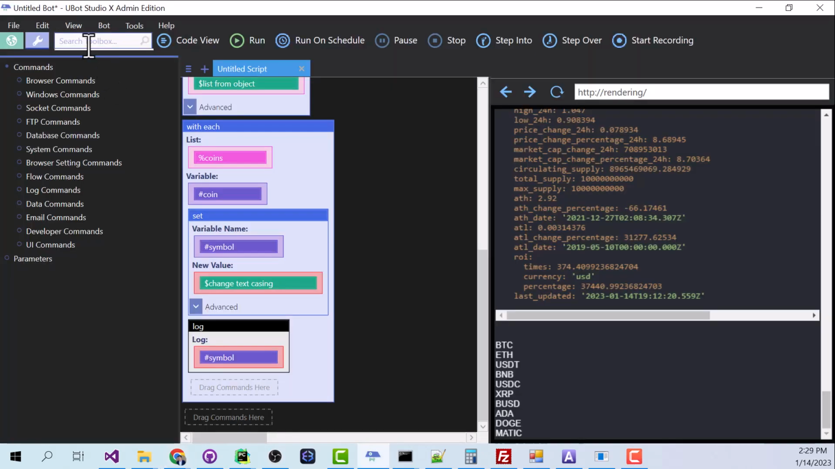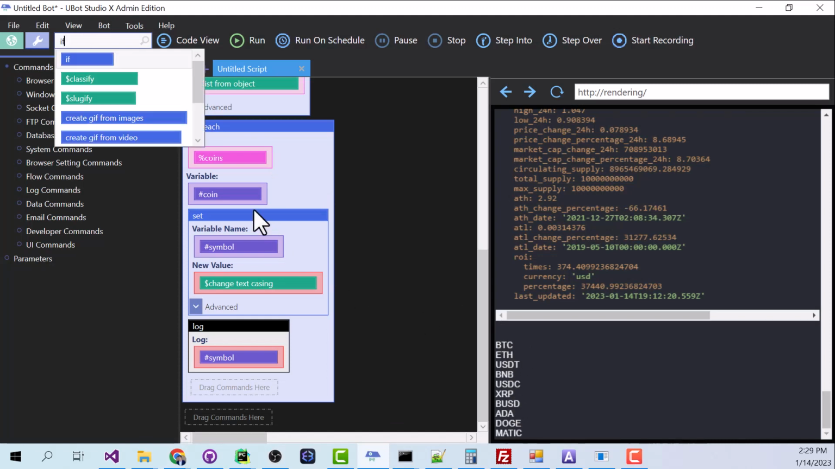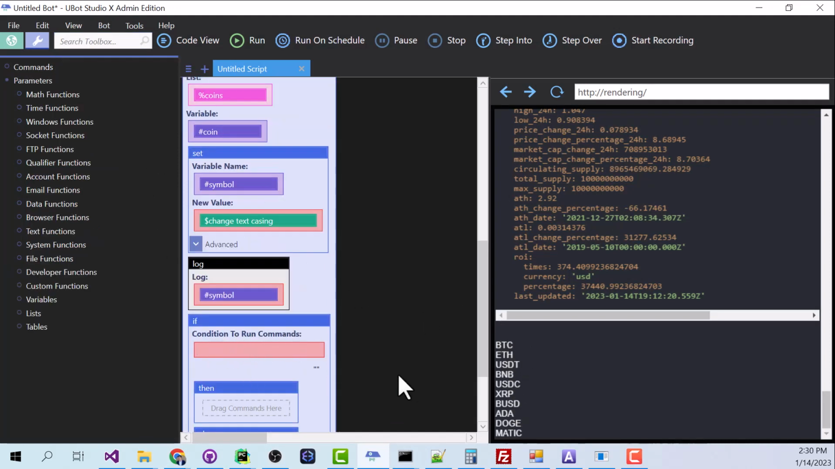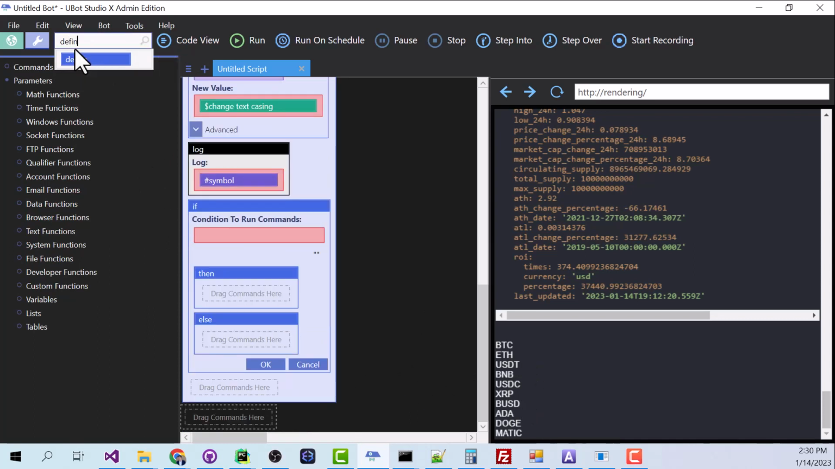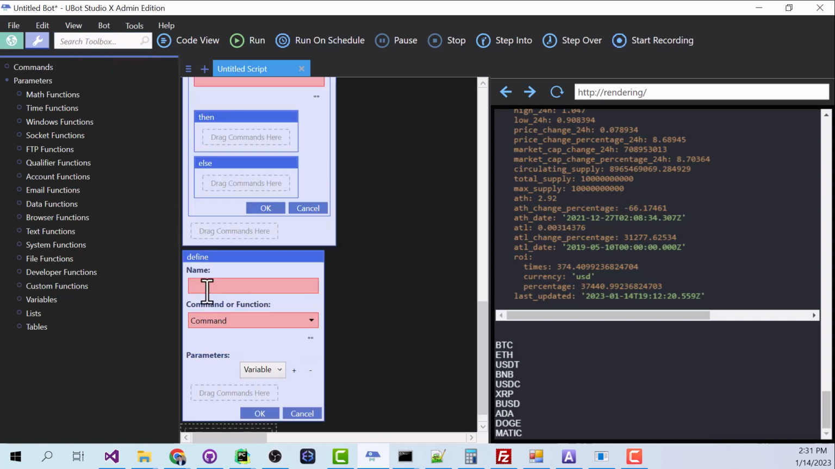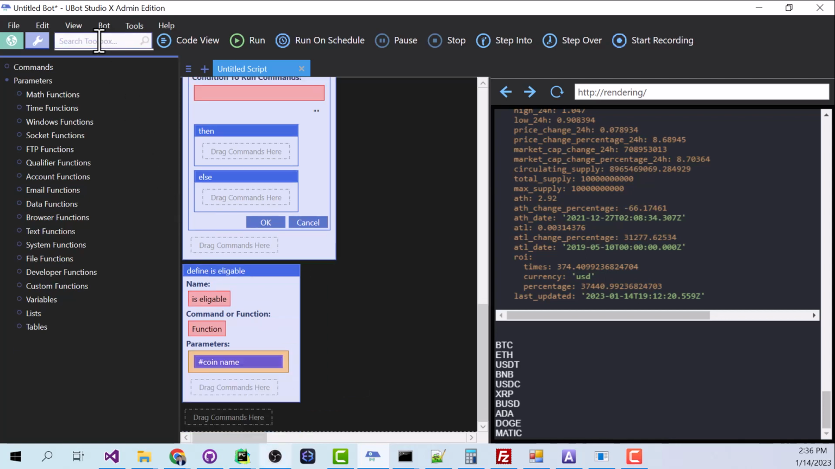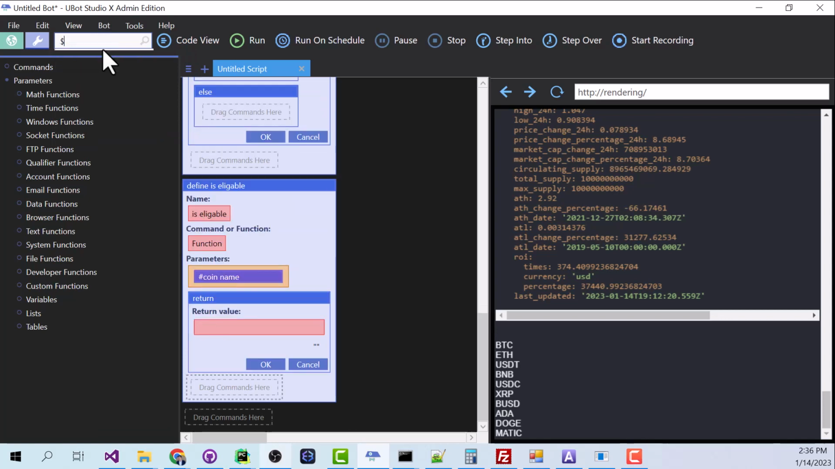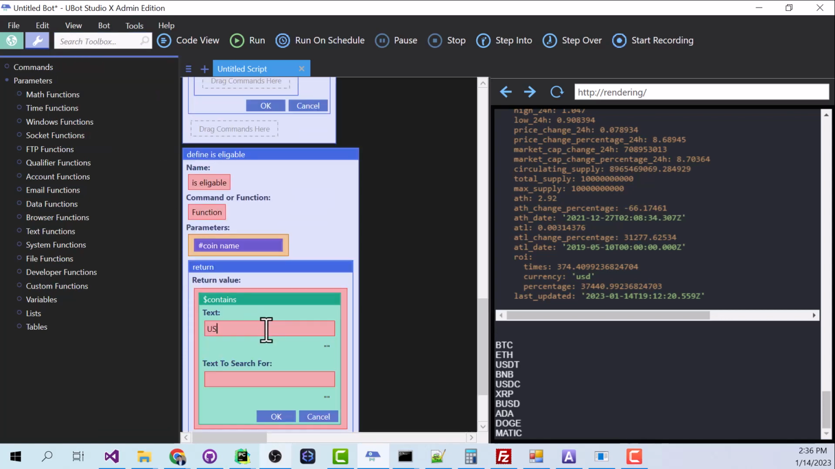All right, so I'm going to set up a filter so that we only look at coins that aren't any of those 4 coins. To do that, I'm going to say if, and here we need to determine whether or not it's one of those coins. To do that, I'm going to make a little helper function for myself. We're going to create a define command here, and we're going to call this isEligible. This is going to be a function, and we're going to have one parameter, which we'll call coin name. This function we're just going to return contains. For the text, we're going to say USDT, comma, USDC, comma, BUSD, comma, and BNB. And the text we're going to search for is coin name.